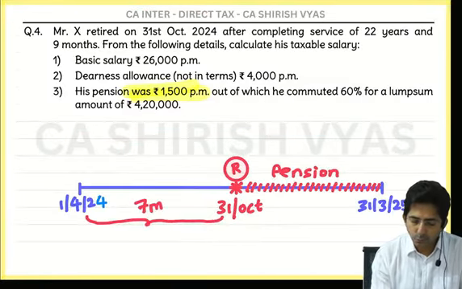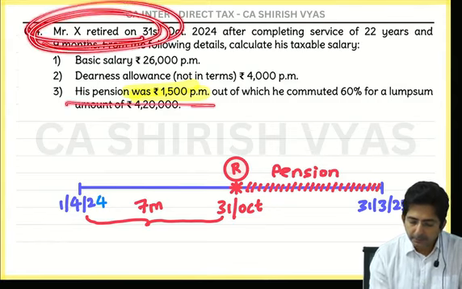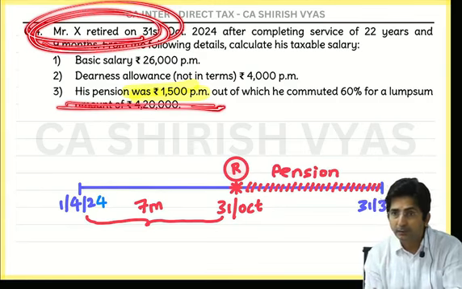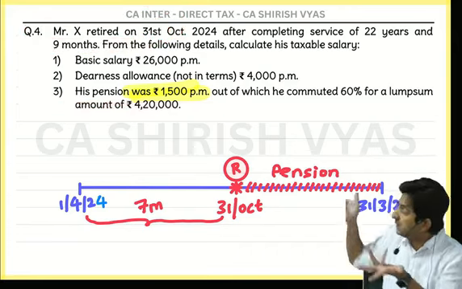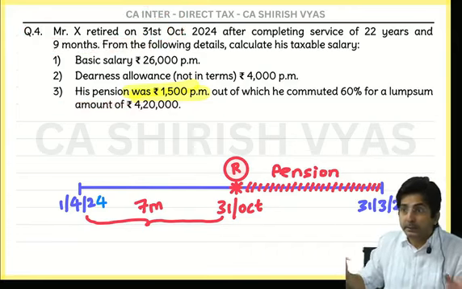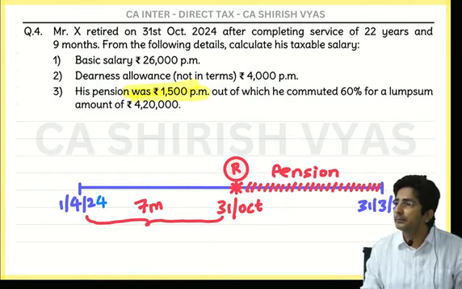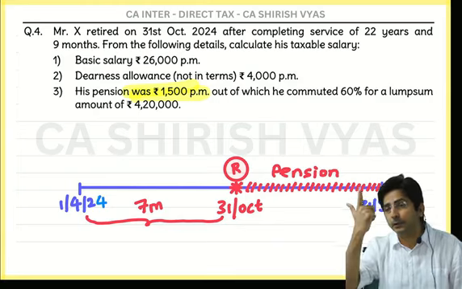In our question, who is the employee? Mr. X. He retired. He received pension, but did he receive gratuity? If he had received it, they would have given it. So in the whole question there is no gratuity. That means he has not received gratuity, then 50%. Okay. And if in the question there was gratuity, then 33.33%.